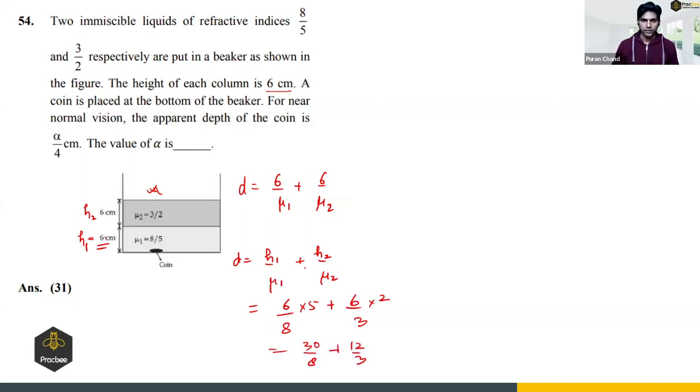So we can simplify this and it is in terms of alpha by 4. So this can be written as 90 plus 8, 96 divided by 24. And this will be 186, and this will be 8, 6 into 4. And this will be 31. So 31 by 4, which is alpha by 4. So alpha will be 31. Got it?